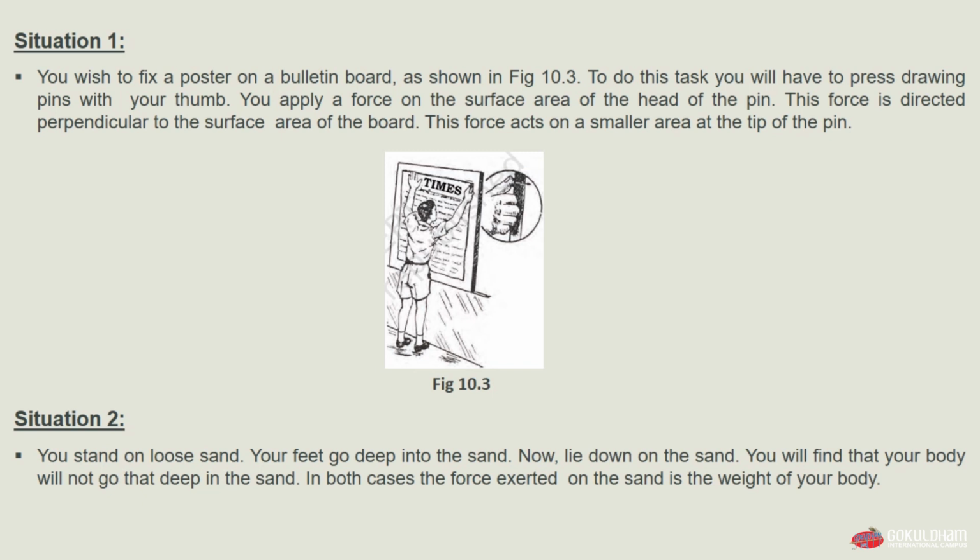The force is directed perpendicular to the surface area of the board, means the force that you are giving to the pins is perpendicular to the surface area of the board, and this force acts on a smaller area at the tip of that pin which you are trying to use to pin up that poster.